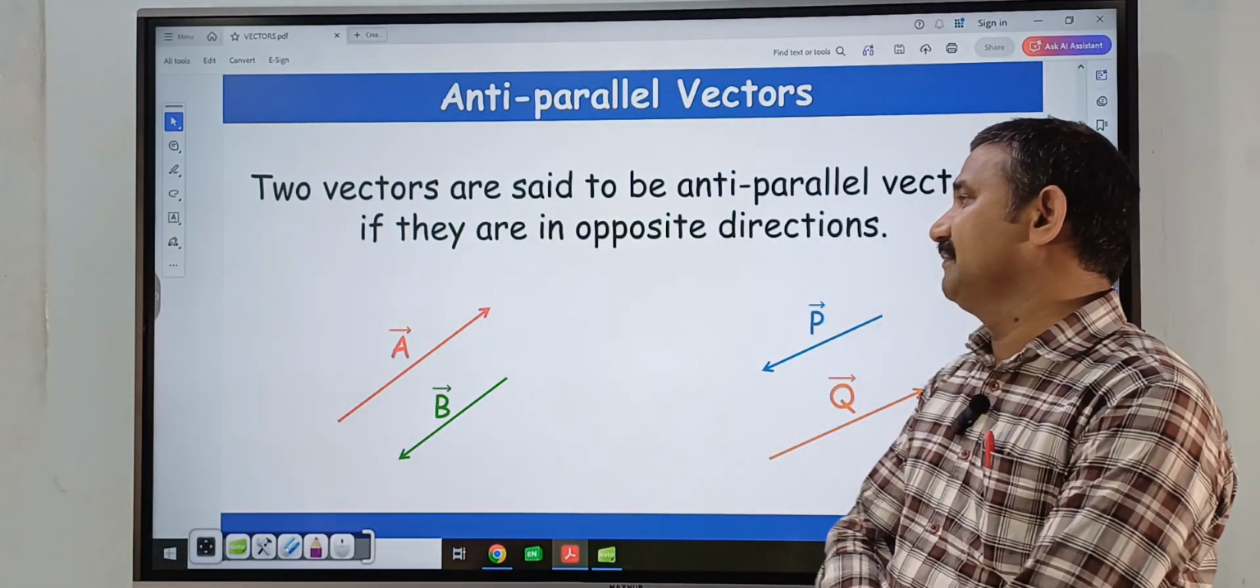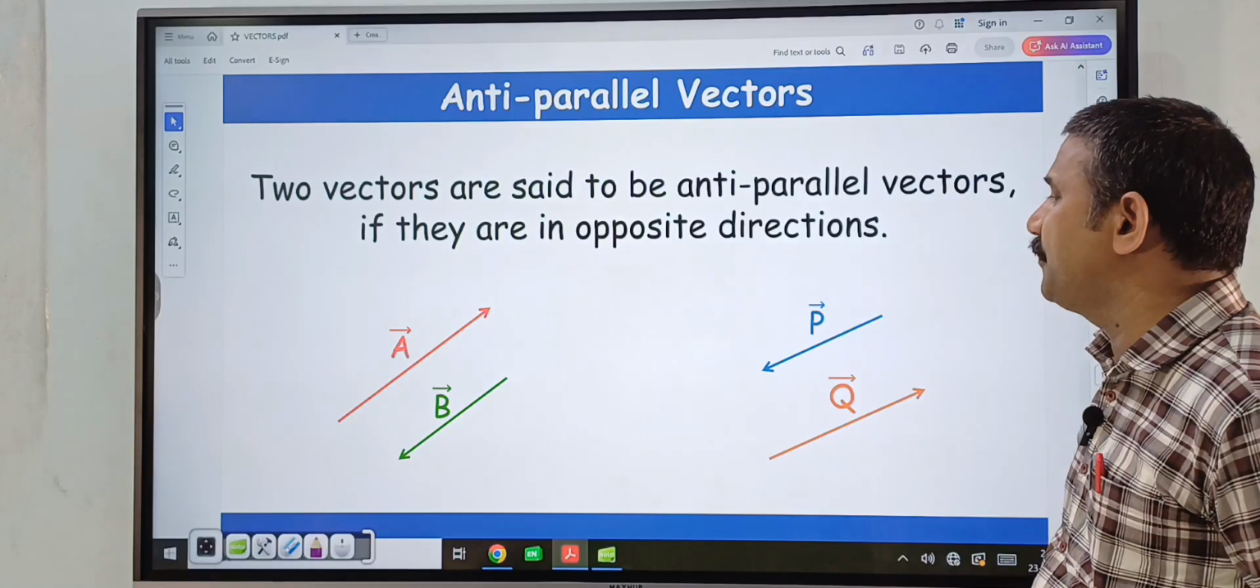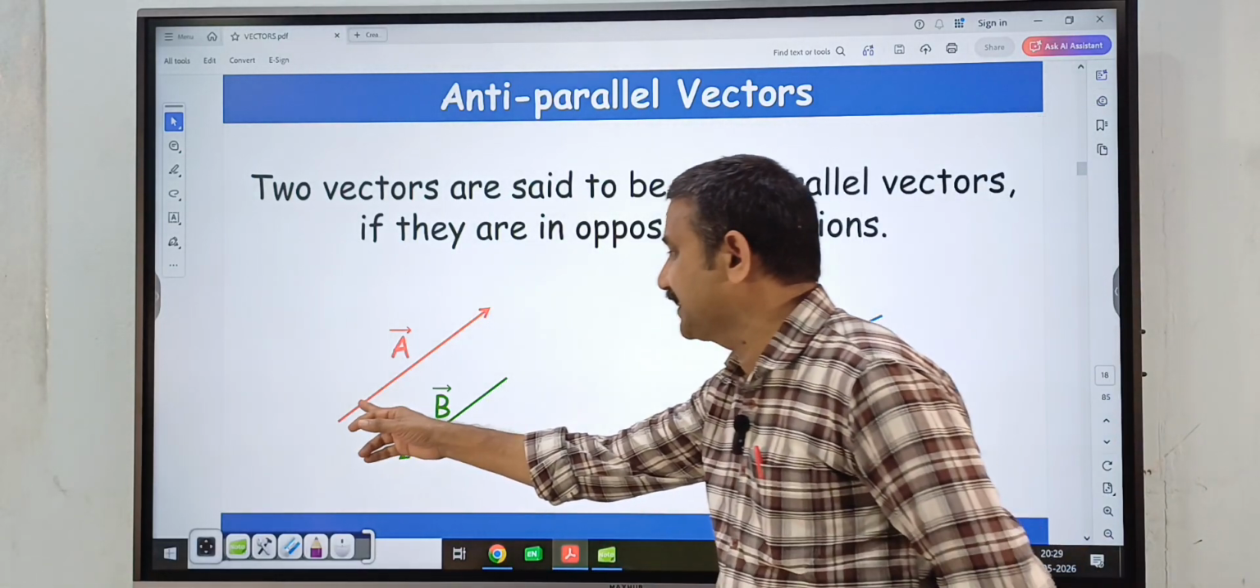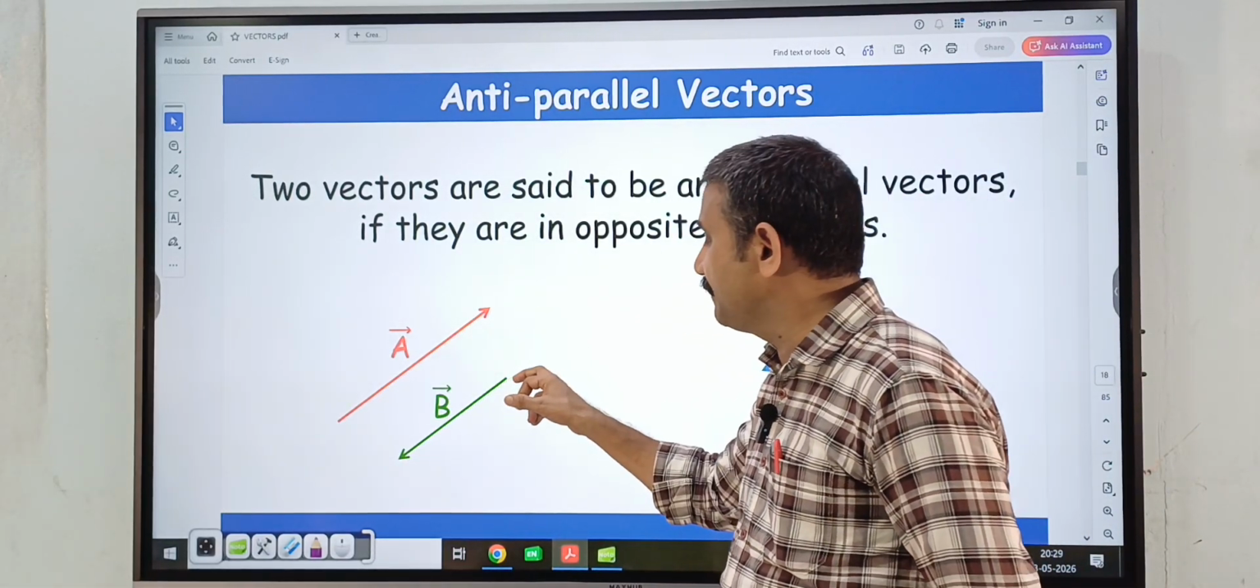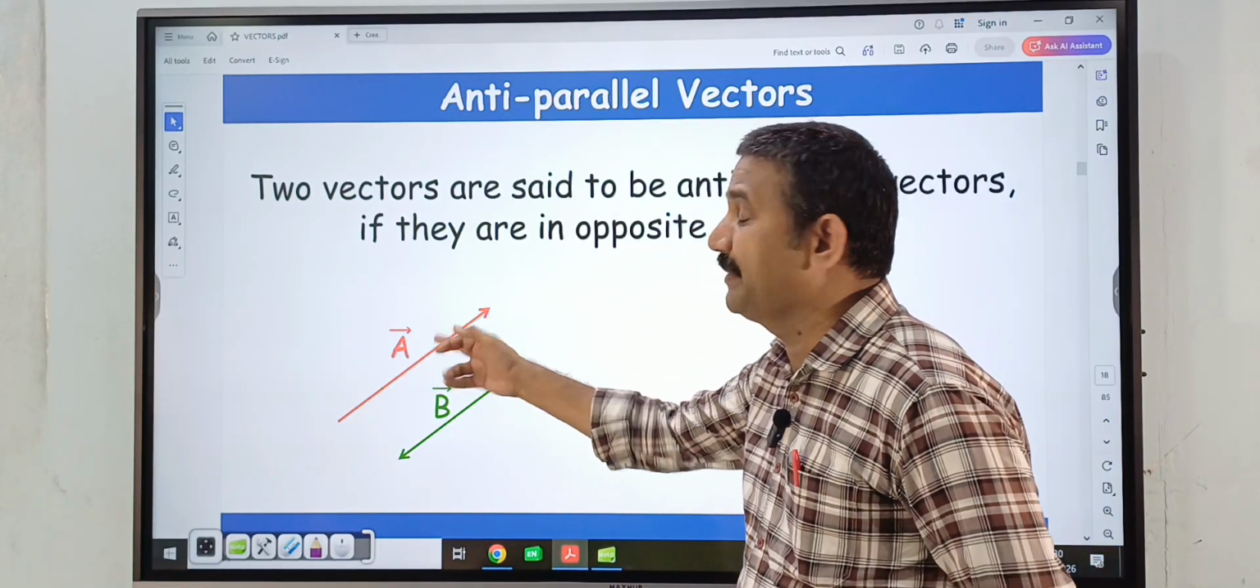Next, anti-parallel vectors. Two vectors are said to be anti-parallel vectors if they are in opposite directions. So here A bar vector is in this direction and B bar vector is in this direction. In this case also magnitudes may be different.